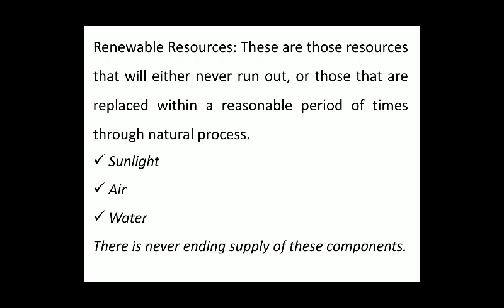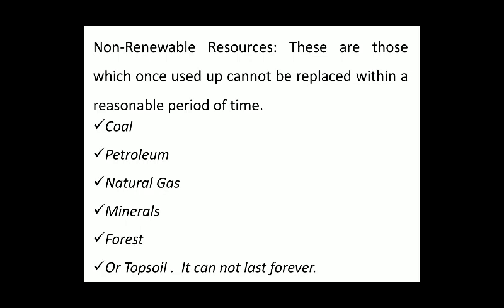As is clear from the name, those resources which will never run out, or those that are replaced within a reasonable period of time through natural processes, are called renewable resources. We can get them again and again. For example, sunlight, air, water. There is a never-ending supply of these components.